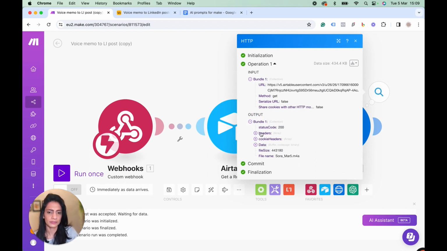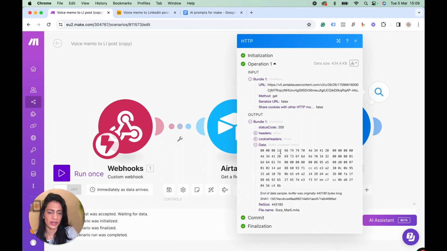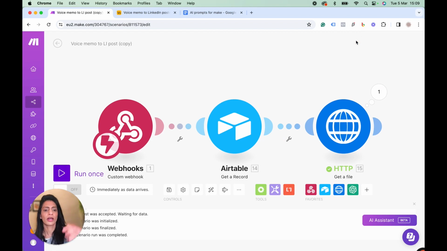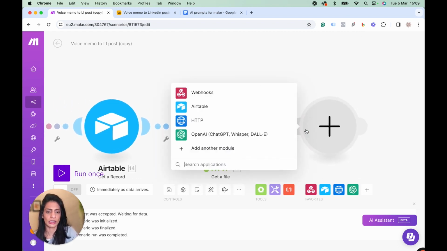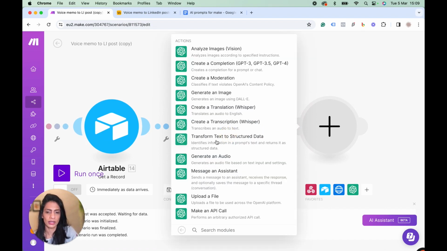And yeah, that seems to work just fine, because this data is what you're after. That's the transcribed text, which you will then use in the OpenAI module.